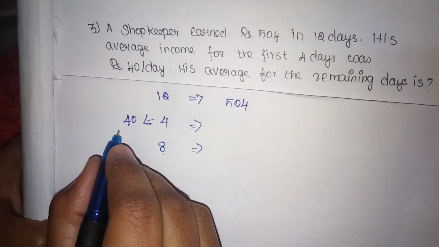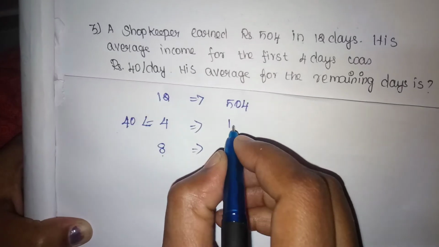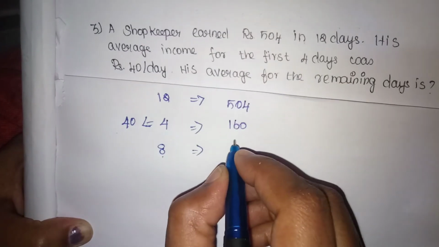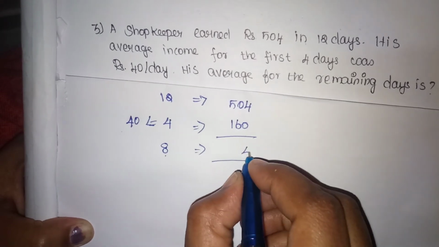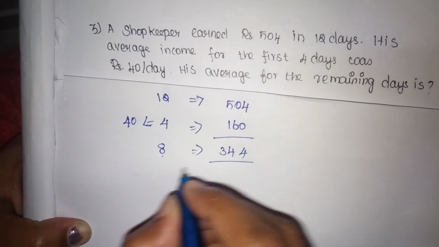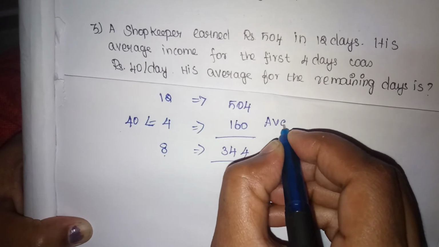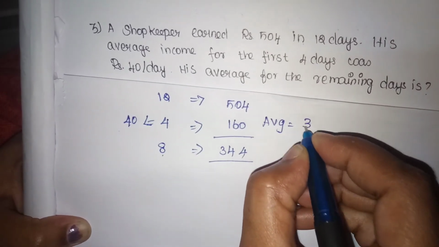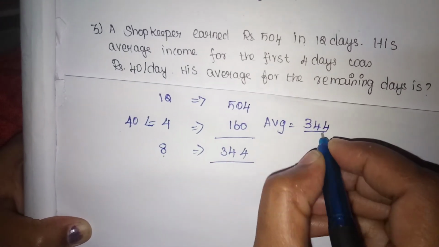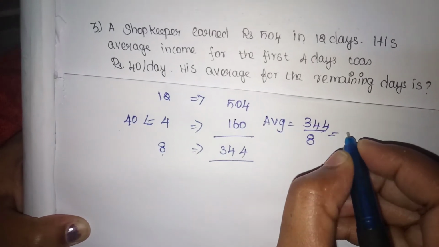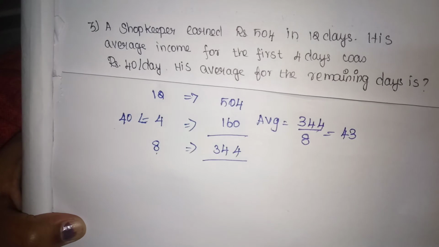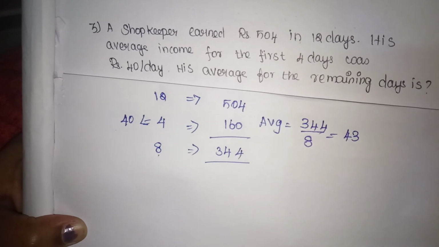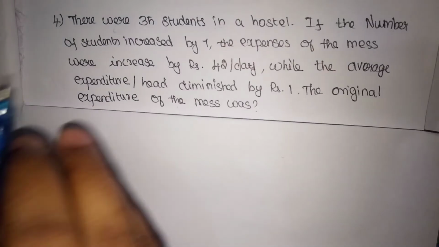So 4 days average is 40 rupees, so 4 days total income will be 40 into 4, 160 rupees. So the remaining days income will be 344 rupees. So the average for the remaining days will be equal to the remaining days income, that is 344, divided by the remaining number of days, 8. So the answer will be 43 rupees per day. So the average of the remaining days will be 43 rupees. Let us see the fourth problem.